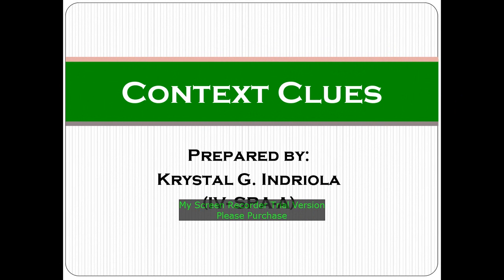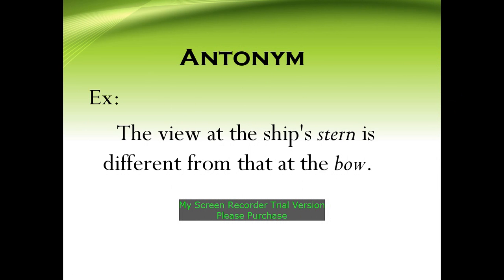Context clues. These are words or group of words that give a clue to the meaning of the word in question. Antonym. The writer may use a word which has an opposite meaning to the unfamiliar word to provide a clue to the meaning of the word. Example: the view at the stern is different from that of the bow.